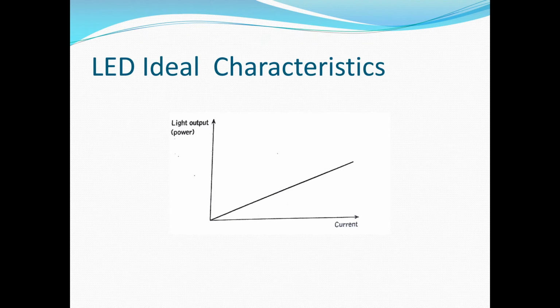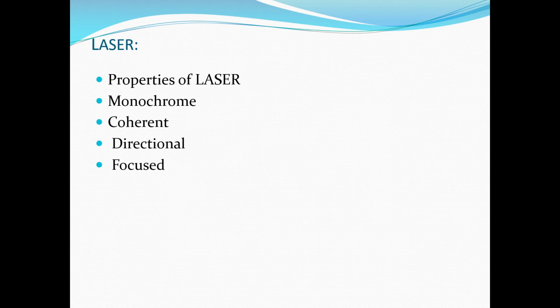This is the ideal characteristics of LED. So this is the output power versus forward current characteristics, which is a linear characteristic. The output power increases linearly with increase in forward current over a wide range. Now we will discuss about the second type of light source called laser.